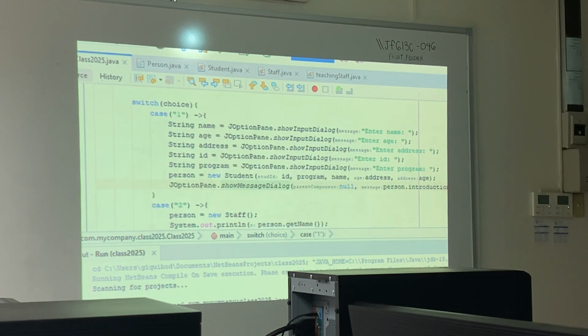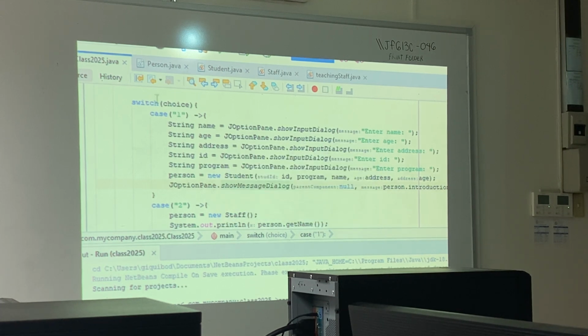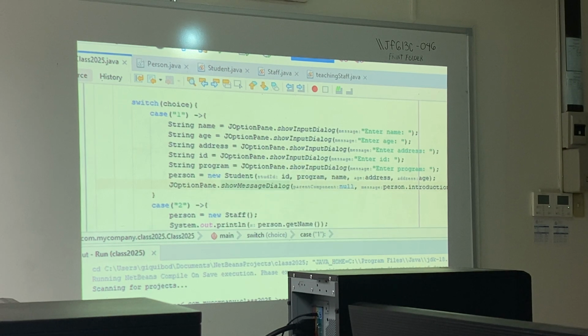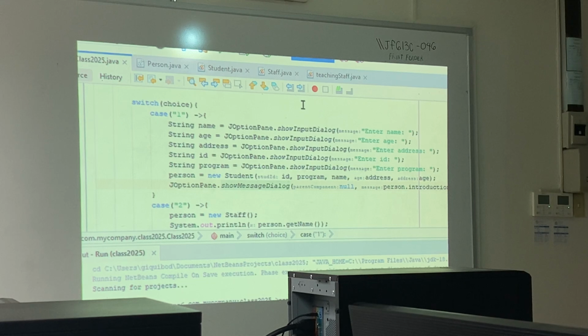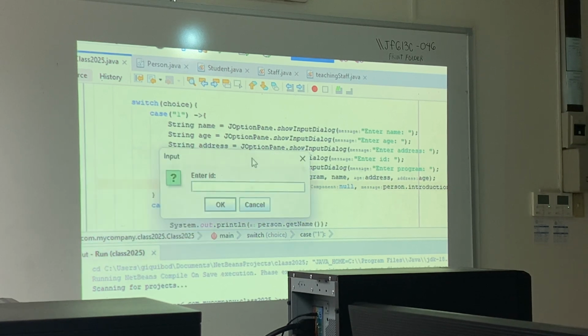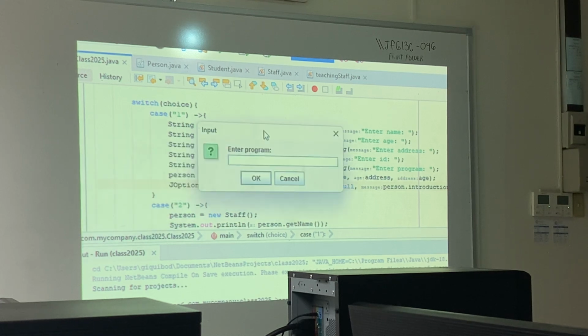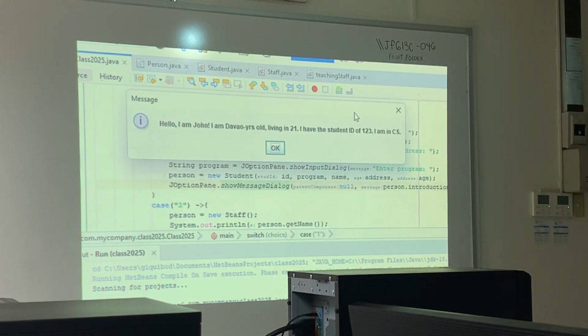1. 21. Davao. 2, 3. And finally, CS. Okay? And then we have the introduction. Okay, here. So, of course, this was the values that we entered. Okay, mali lang yung sequence.